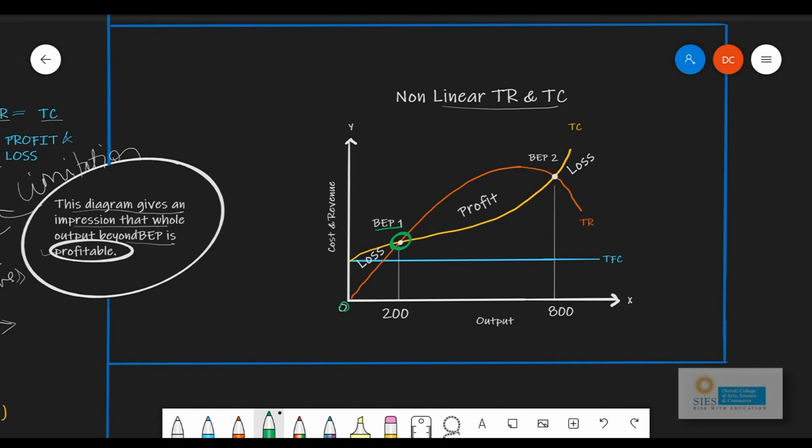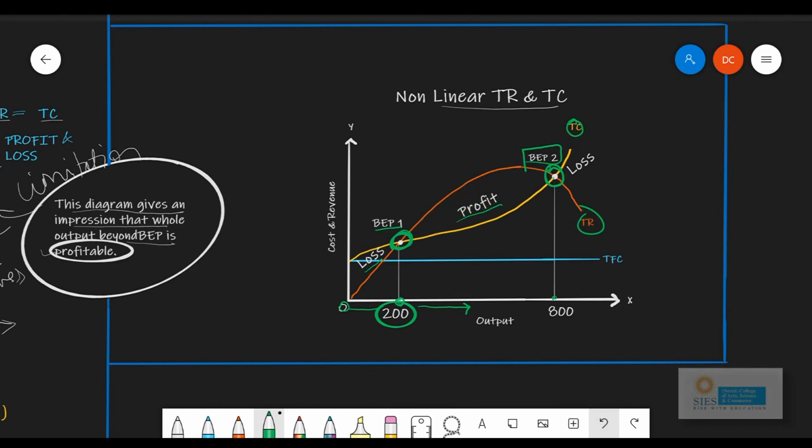So from origin up to 200 units of break-even, where you are reaching break-even 1, you are incurring losses. After break-even point 1, when you go ahead with more of output, then you are going to go on earning profits up to this point where your TR and TC are again intersecting each other, wherein your break-even point 2 is formed. So you are going to earn profits between the area of break-even point 1 and break-even point 2, because here you see that your total revenue, orange curve, is higher than your total cost, which is yellow curve.